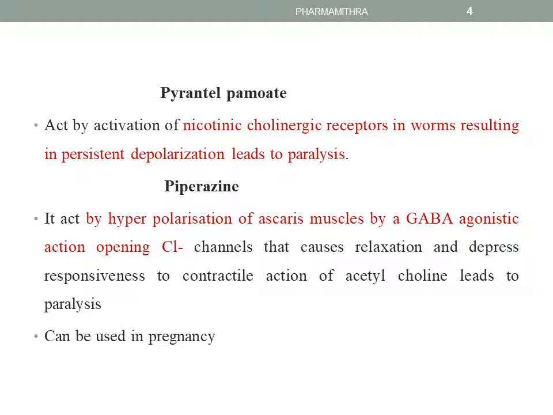In these two, pyrantel pamoate and piperazine, paralysis happens, but pyrantel pamoate causes a depolarization, while piperazine causes a hyperpolarization by opening of the chloride channel. And piperazine can be used in pregnancy.